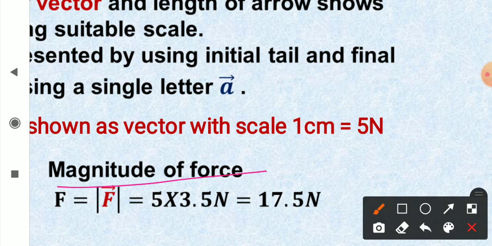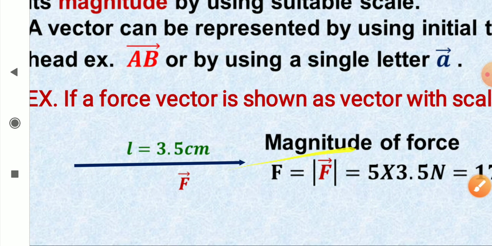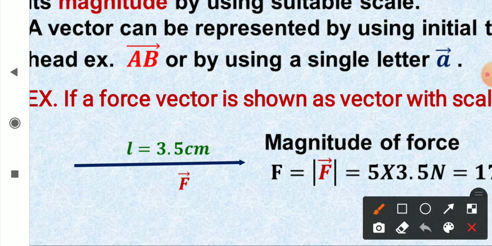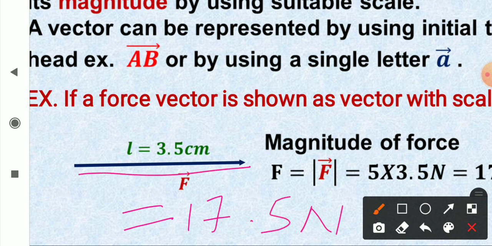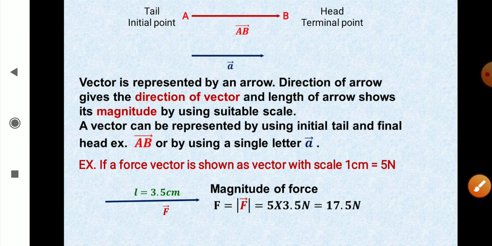And now, 1 centimeter is equal to 5 Newton. So 3.5 centimeter will be equal to 5 into 3.5 Newton, so 17.5 Newton. So the given vector is equal to 17.5 Newton. That means this force is representing 17.5 Newton force along this direction. So that's how vectors are represented.